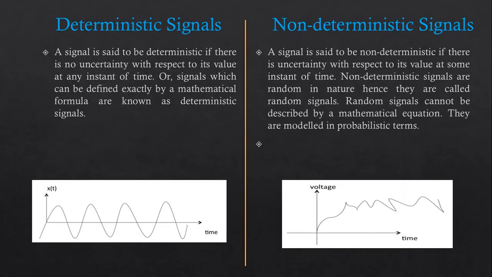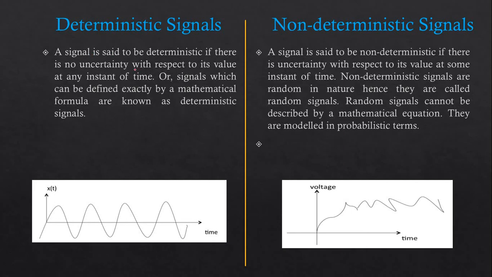Moving forward, the deterministic signal and non-deterministic signal. A signal is said to be deterministic if there is no uncertainty with respect to its value at any instant of time.